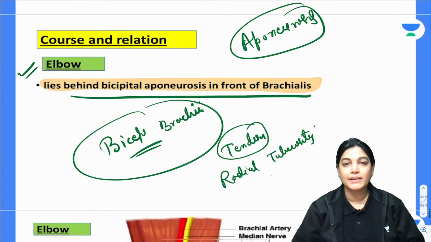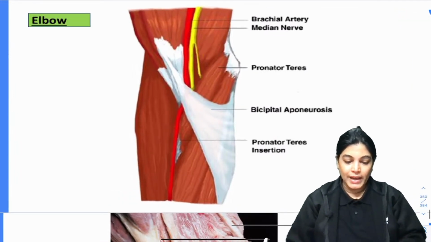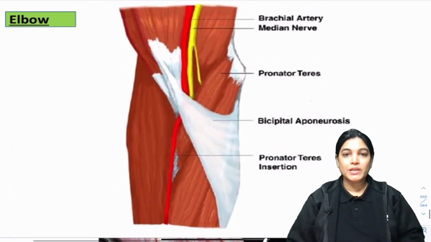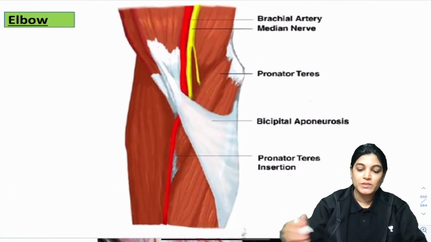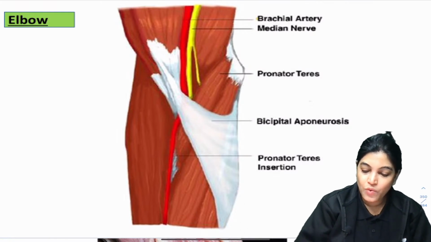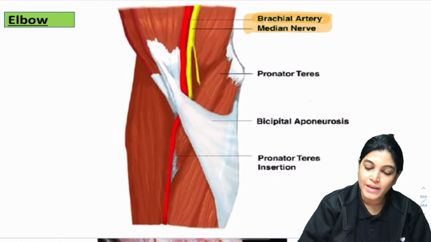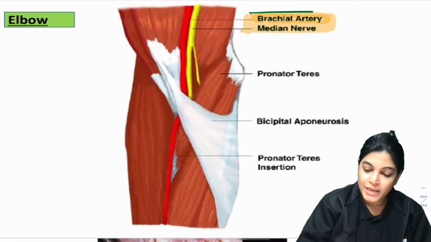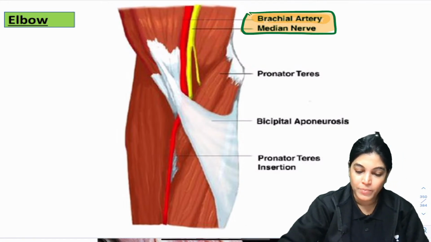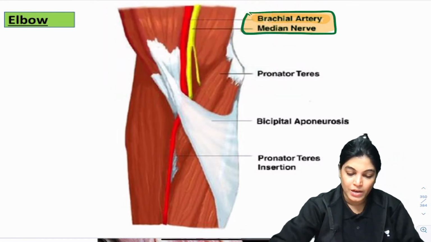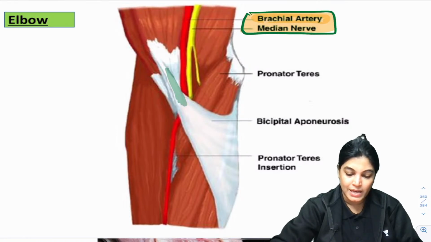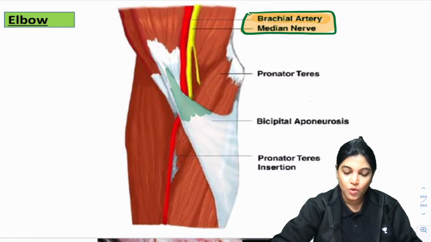See here this diagram. Can everyone appreciate this diagram? My dear aspirants, two structures are there. One is the brachial artery and the other is the median nerve. These two structures are lying in the cubital region, and you can appreciate here that these two structures are covered by one of the aponeuroses which is arising from the biceps tendon going medially.